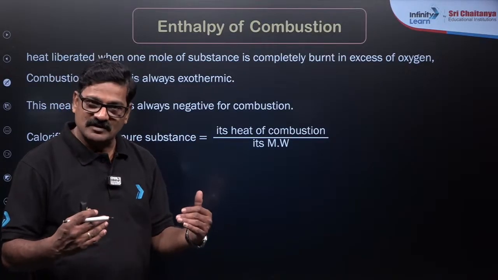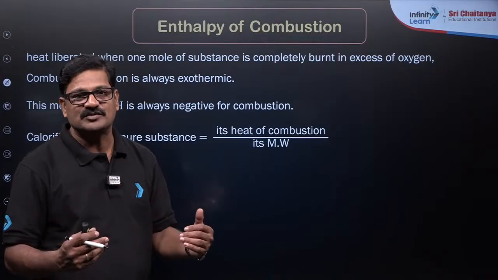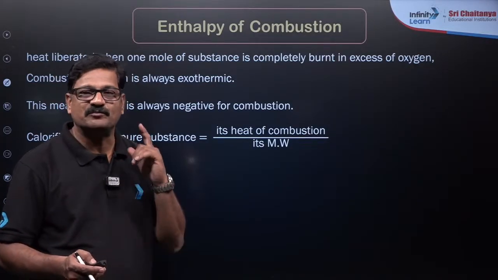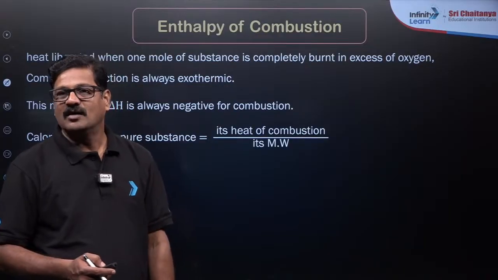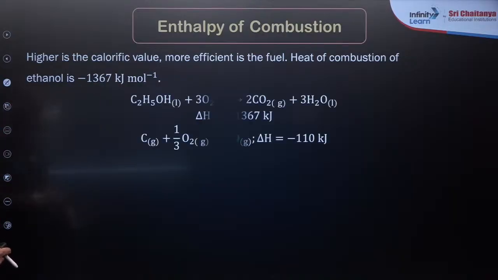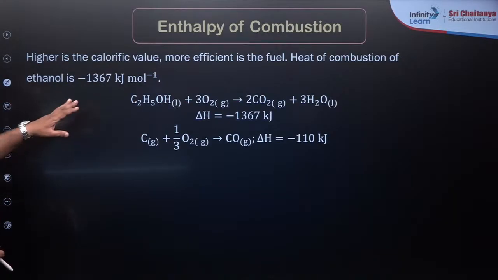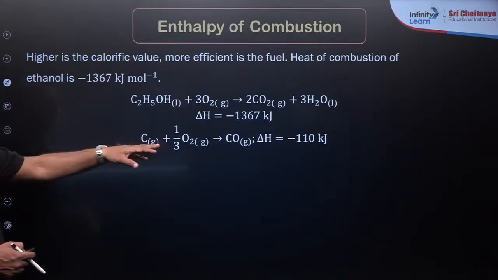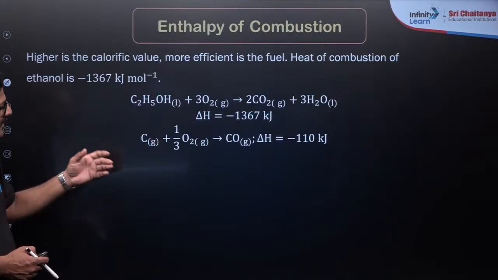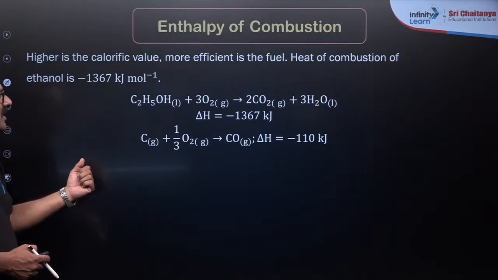You can divide these values by the molecular weight, so that the one which has a higher calorific value gives the efficiency of the fuel. Higher the calorific value, more efficient is the fuel. Heat of combustion of ethanol is 1367, and for carbon it is going to be 110. Which is the better fuel? You have to divide by its molecular mass or atomic mass.